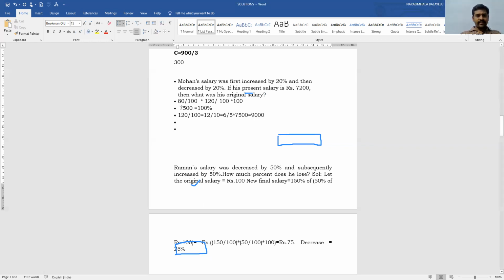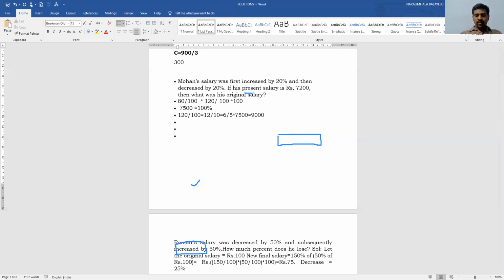So first salary is 7,500. After increasing 20%, his salary becomes 9,000. Now this 9,000 is decreased by 20%. So what is his present salary? 80%. Therefore, 80 by 100 into 9,000. So the two zeros cancel, 80 into 90. What is the value? 7,200. Therefore, what is the present salary? 7,200. Therefore, our answer is correct.